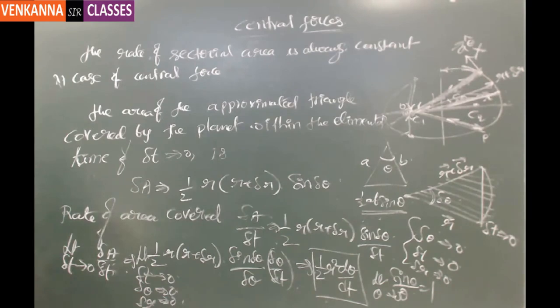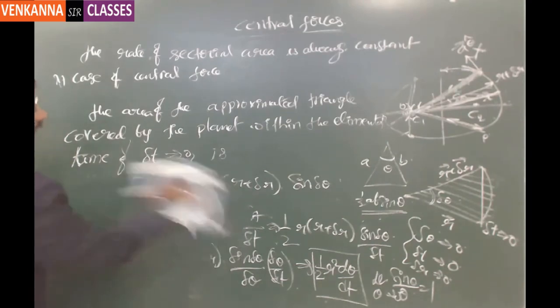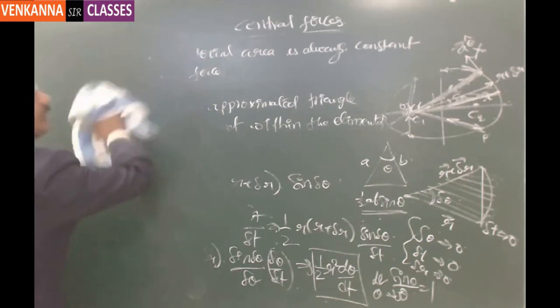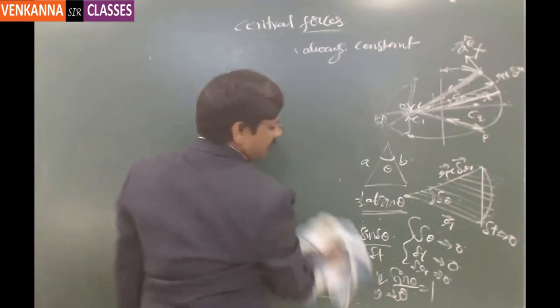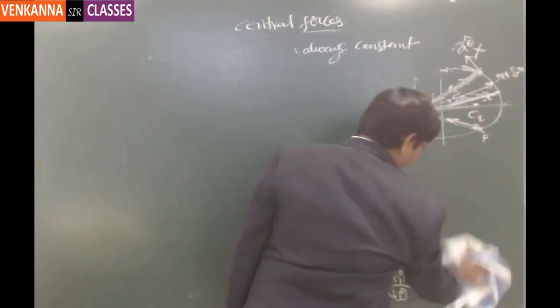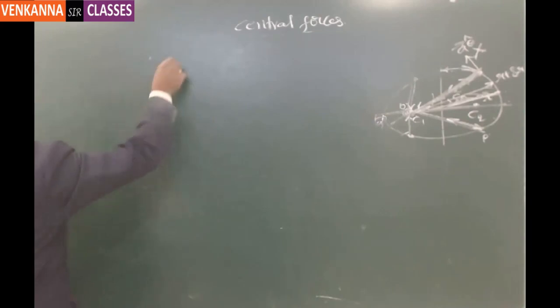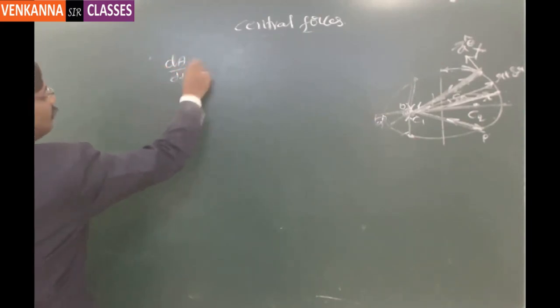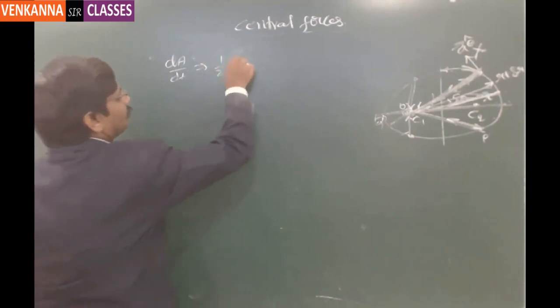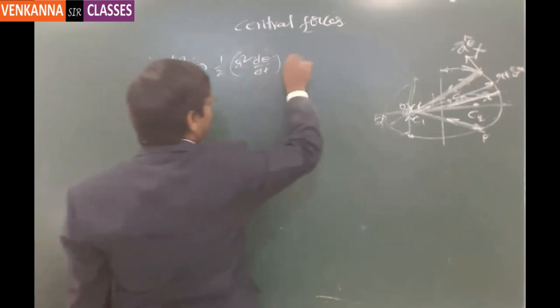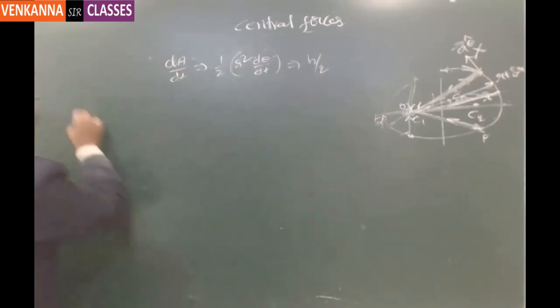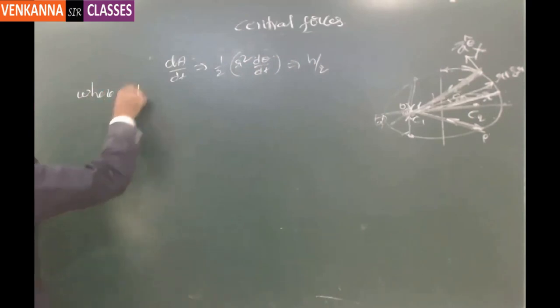Is this understood? Okay. So with this understanding, let us say that simply dA by dt is going to be h by 2, where h is a constant, which essentially means that the rate of sectorial area is going to be an important constant. dA by dt is equal to 1 by 2 times r square into d theta by dt, where r square into d theta by dt you can replace with h, where h is the constant.